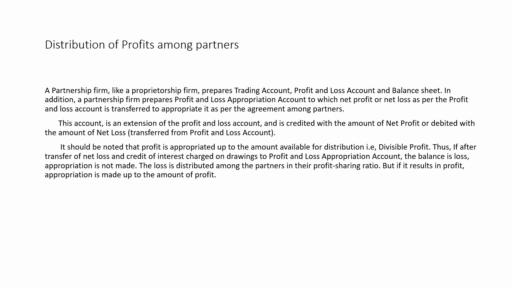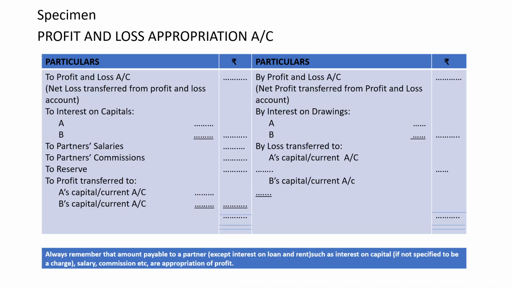The loss is distributed among the partners in their profit sharing ratio. So this way, the profit of the firm is distributed among the partners.